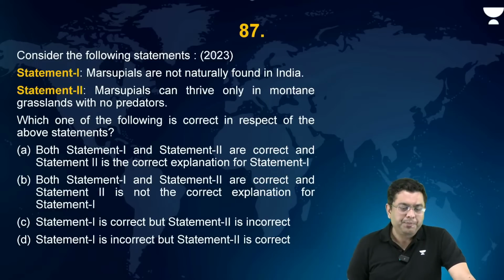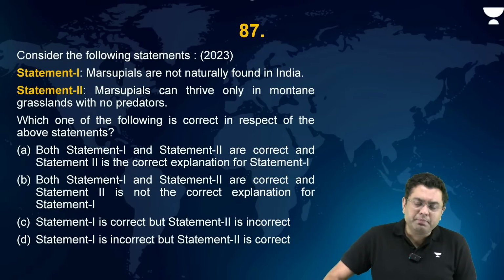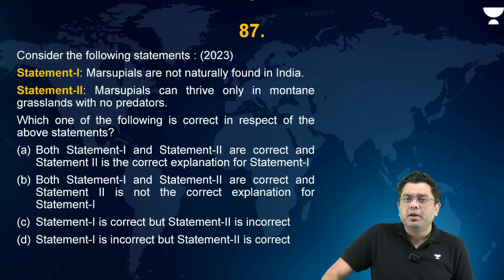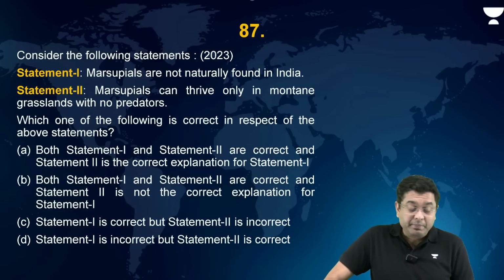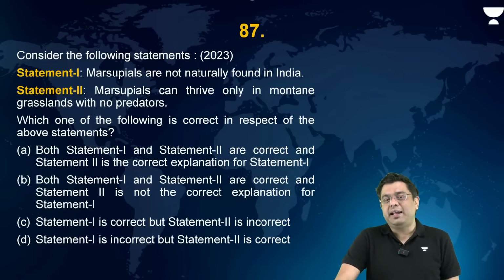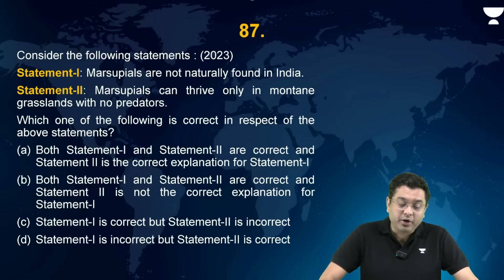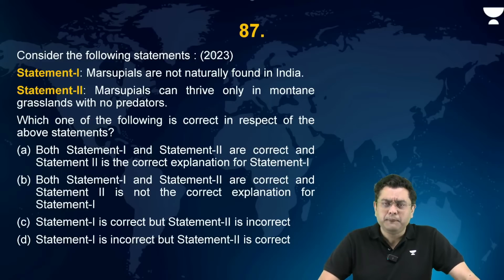Okay. Now, this is about marsupials. Are we aware what marsupials are? Kangaroo, for example, is a marsupial. Consider the following statements. Marsupials are not naturally found in India. Marsupials can thrive only in montane grasslands with no predators.